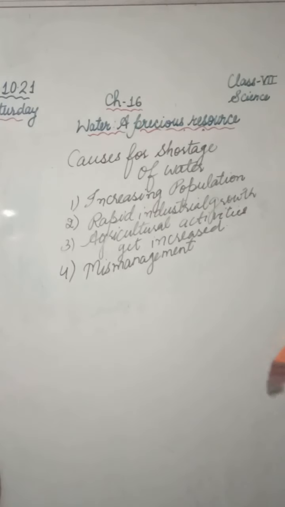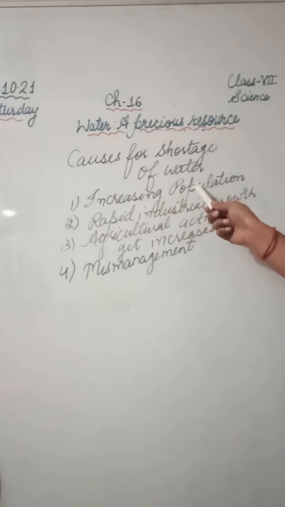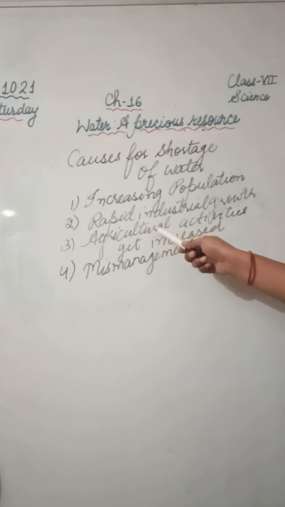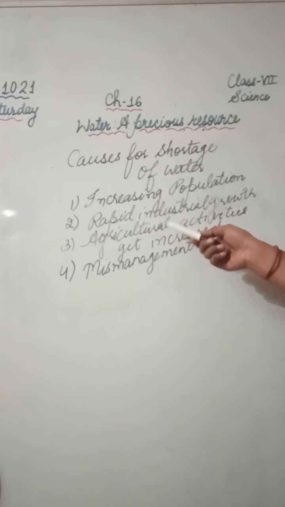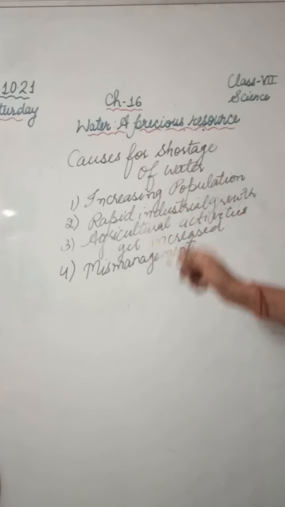So we should take care about these things. Increasing population results in increasing demands of water. Rapid industrial growth results in more requirement of water. Agricultural activities also increase because of the demands of the increasing population: more crops are grown, more irrigation, so there will be shortage of water.